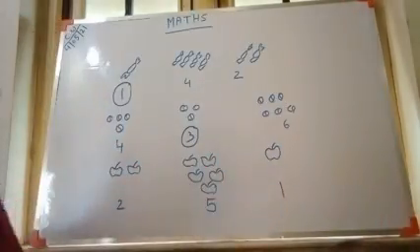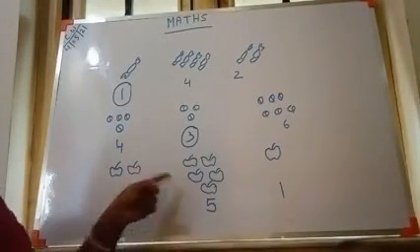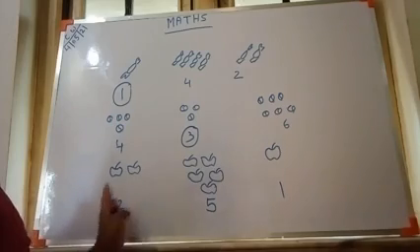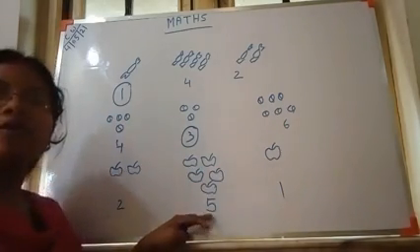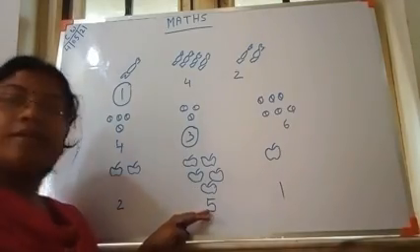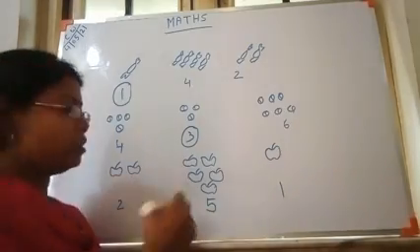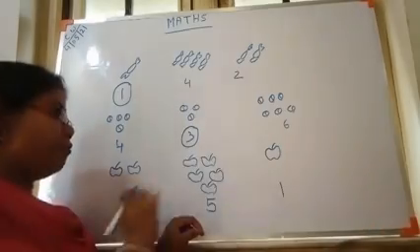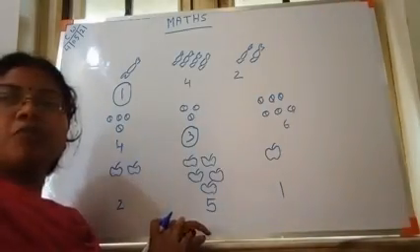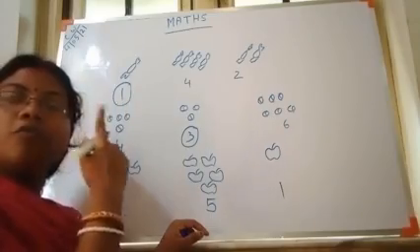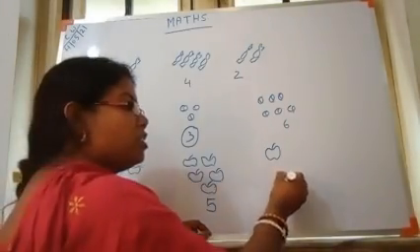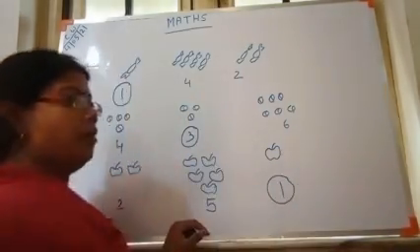See the quantity: here it is only 1, here it is 2 and here it is 5. As you are looking, quantity-wise, 5 is the bigger number because it has many apples, 5 apples. But when we compare, which is the smaller one? This one, because it has only 1. Only 1 is there, so this is the smaller number.